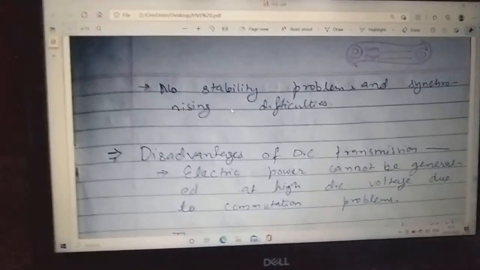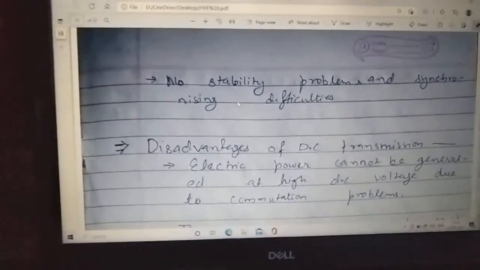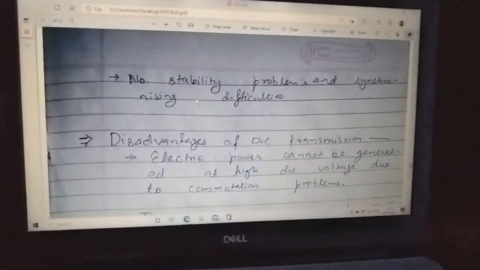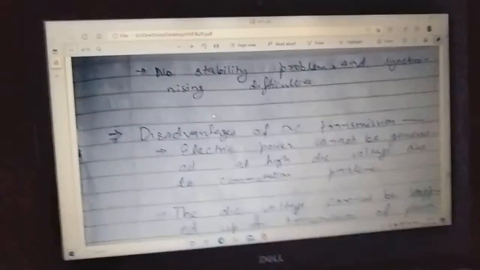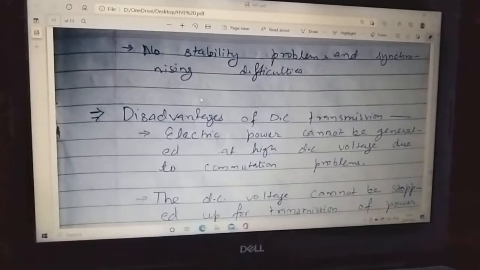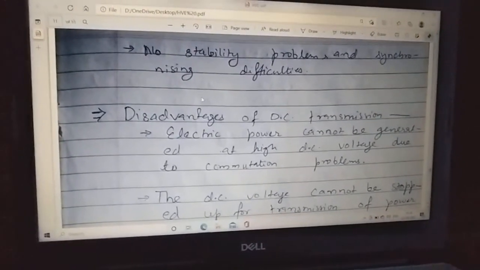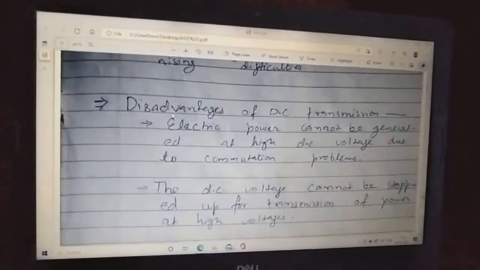Here frequency is 0, so no case of synchronism arises. If we set a frequency, nothing happens with that, because frequency is 0 for HVDC. But if we transmit HVDC by connecting to the HVAC, then synchronism is a very important factor.